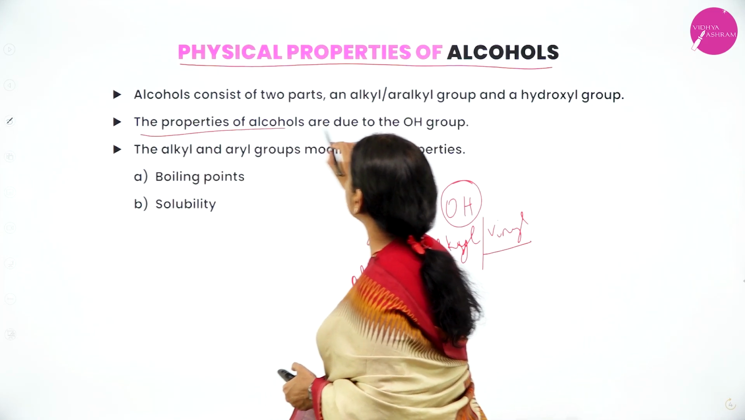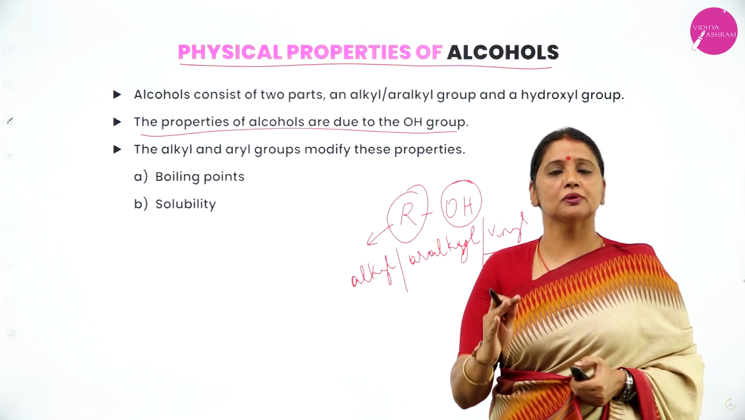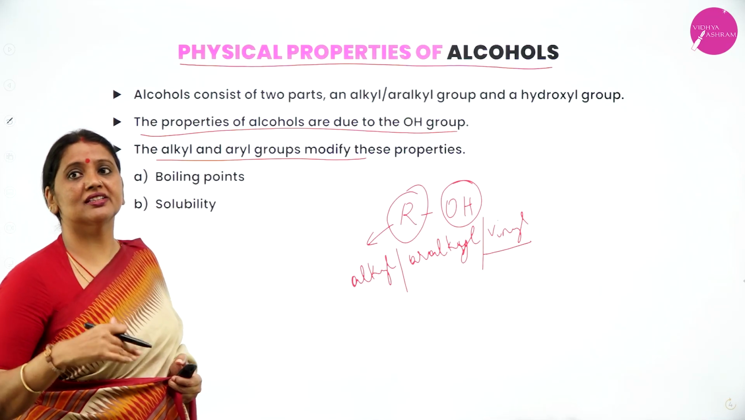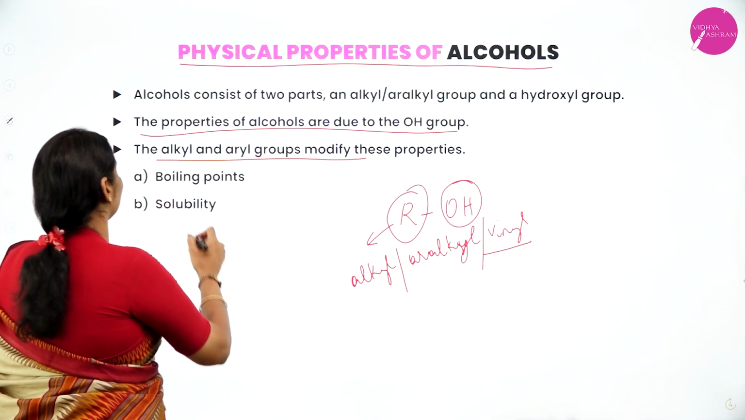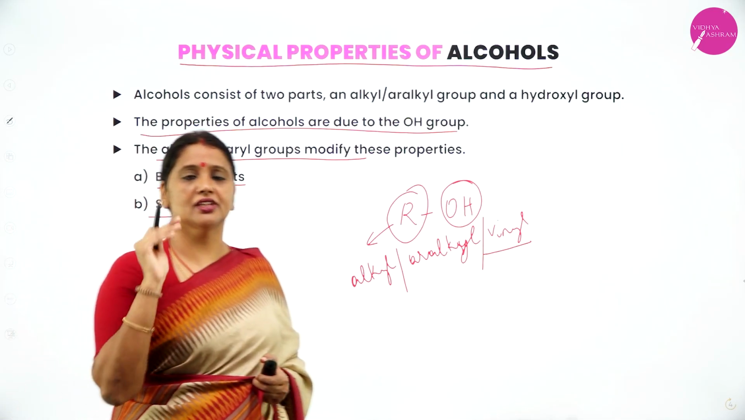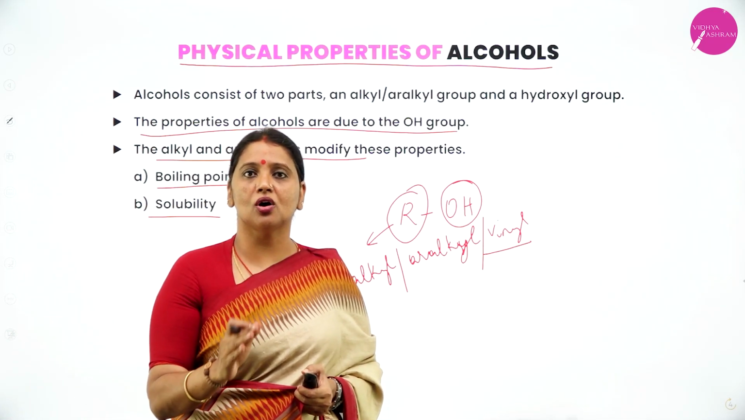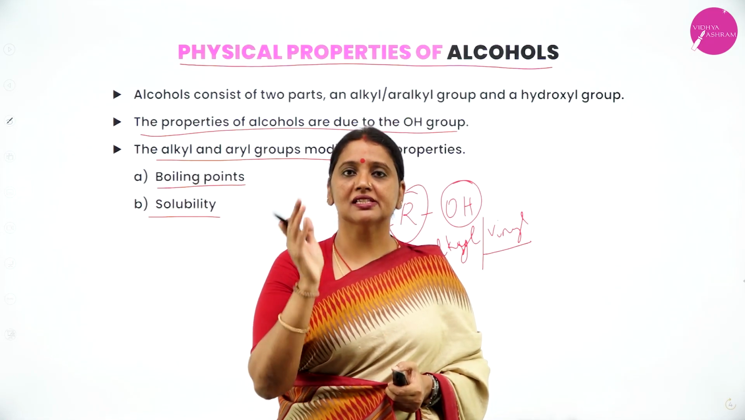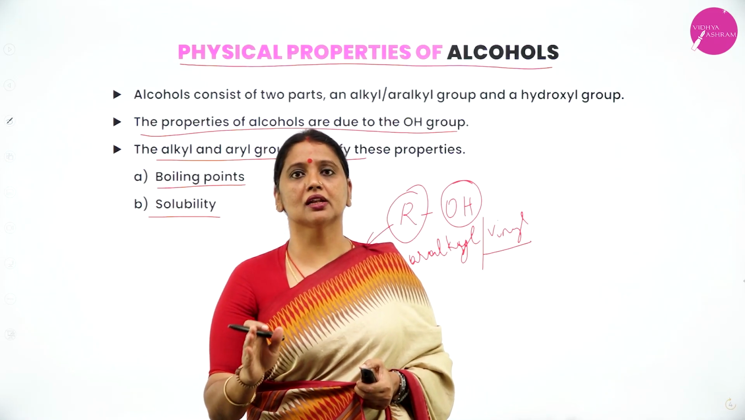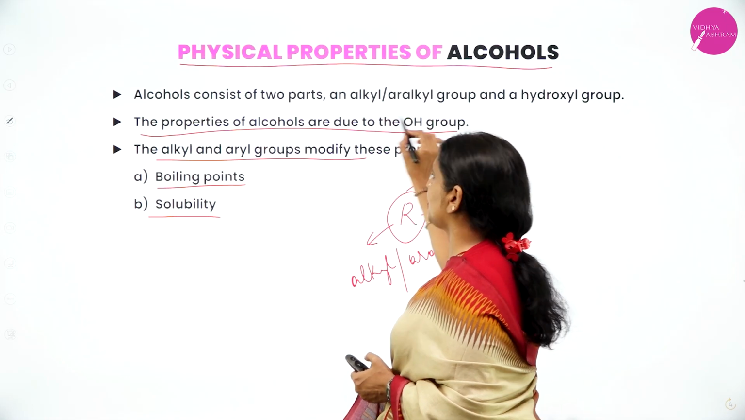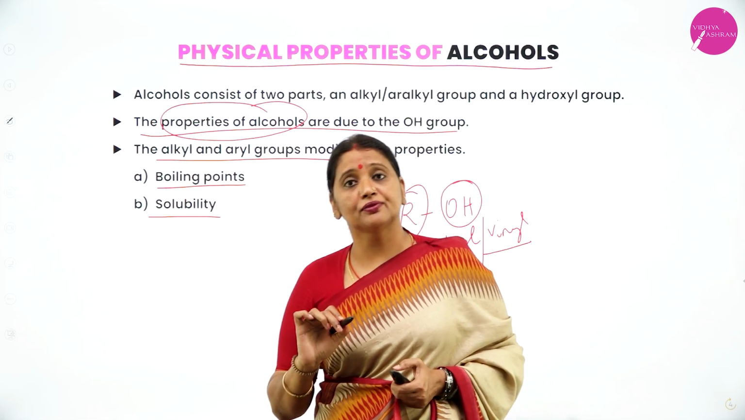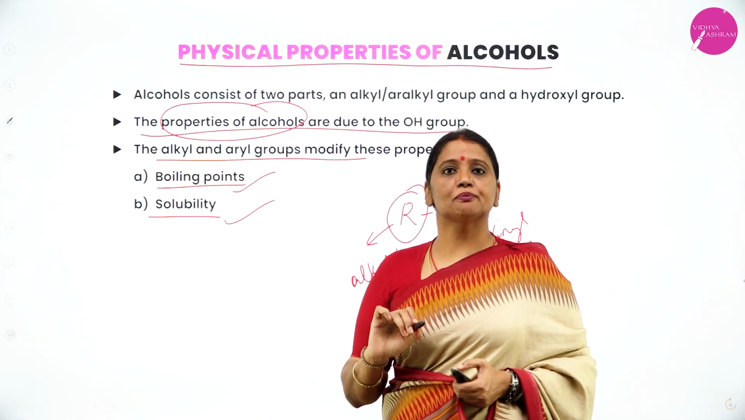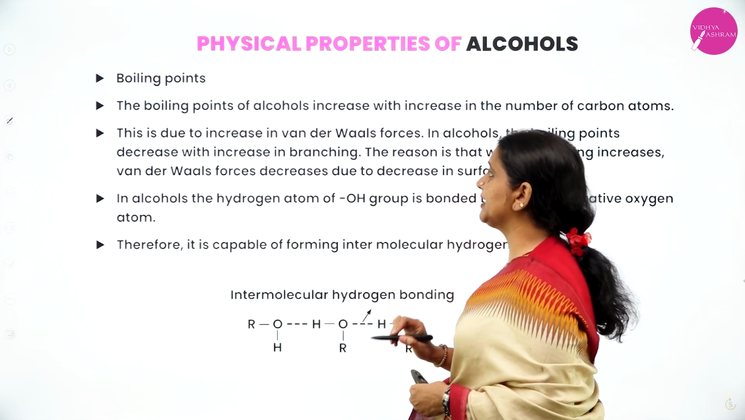The properties of alcohols are due to the presence of the OH group. The alkyl or aryl group modifies the properties, like boiling points as well as what? Solubility. Therefore, what's the general formula of alcohol? ROH. Alcohol consists of two parts. One is the functional group OH, another one is capital R, that is alkyl, aralkyl or vinyl group. OH group is responsible for the properties of alcohol. Alkyl, aryl and vinyl groups modify the properties. Under these properties, we are going to deal with boiling points as well as what? Solubility. Boiling point and solubility.